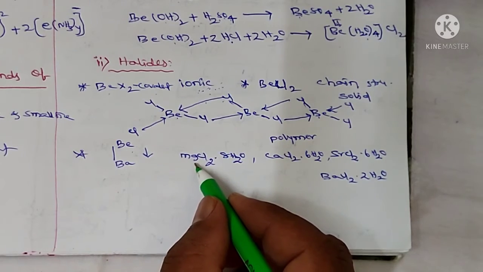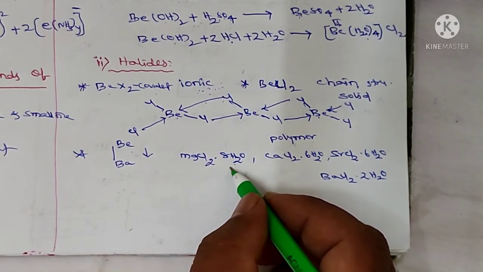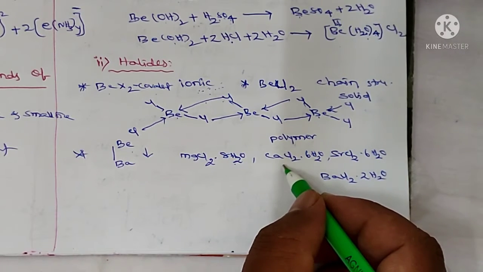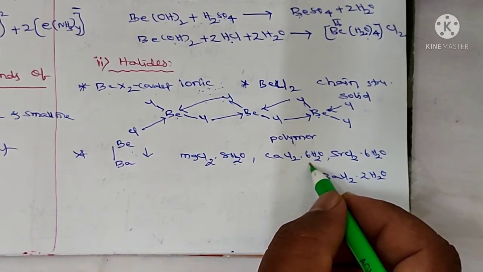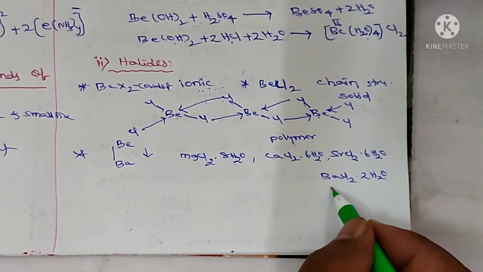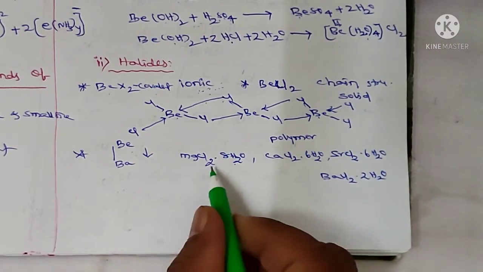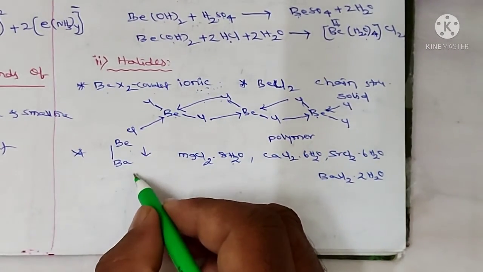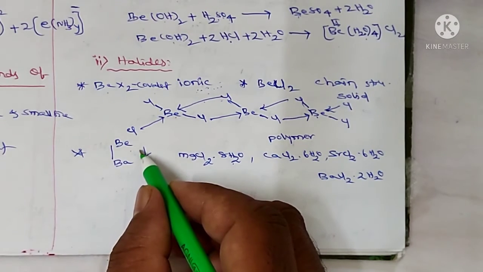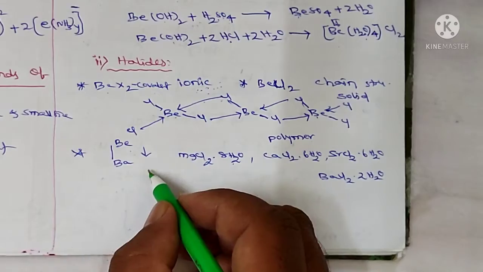So here with magnesium, the halide contains 8 water molecules. Calcium chloride contains 6 water molecules, strontium chloride contains 6 water molecules, and barium chloride contains only 2 water molecules. So if you go from top to bottom, the tendency to form halide hydrates decreases.